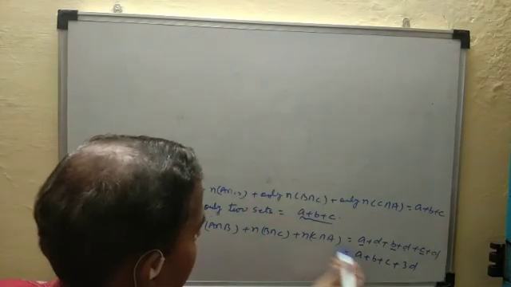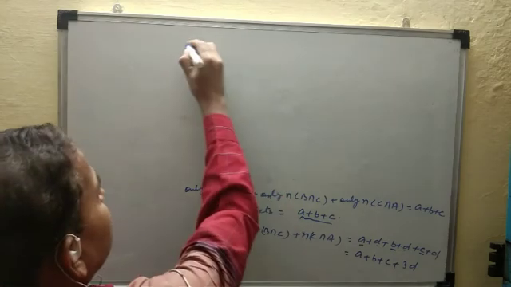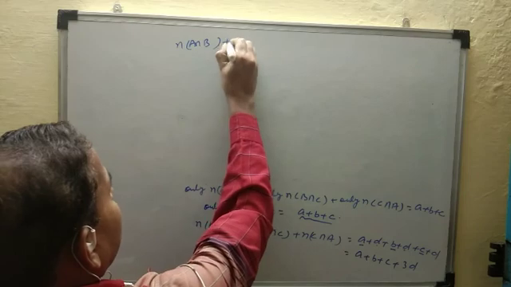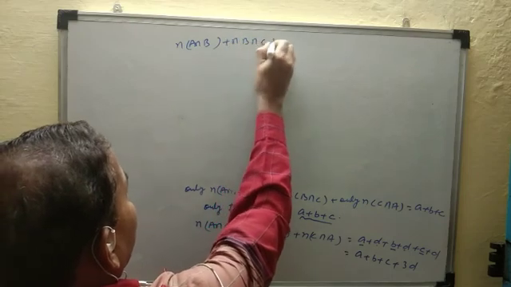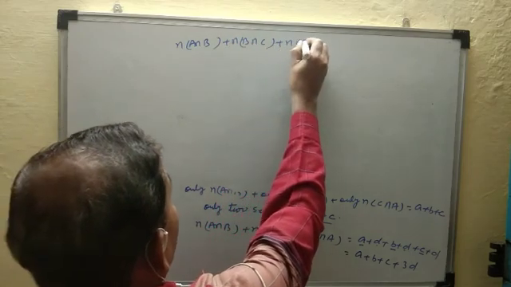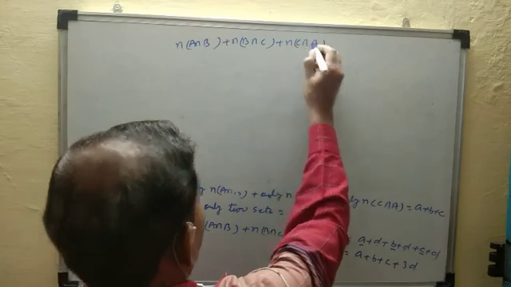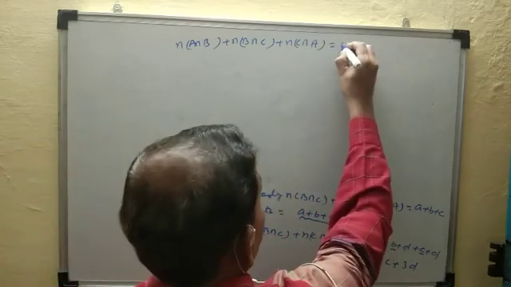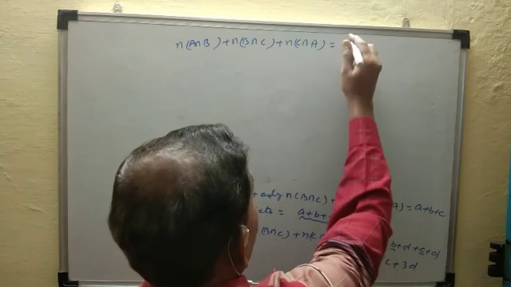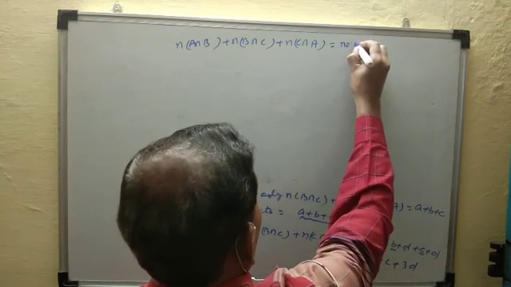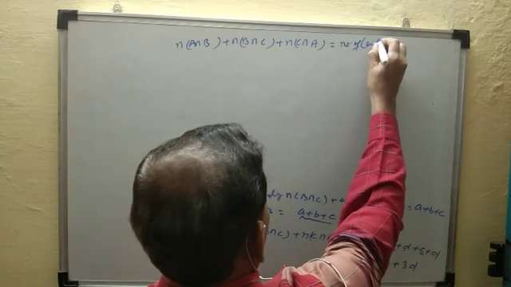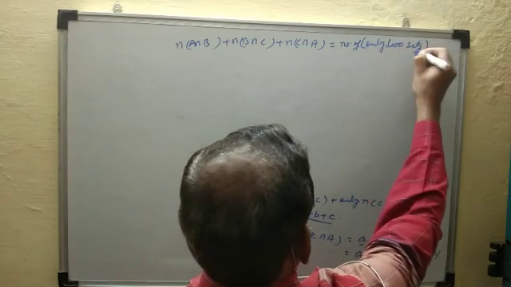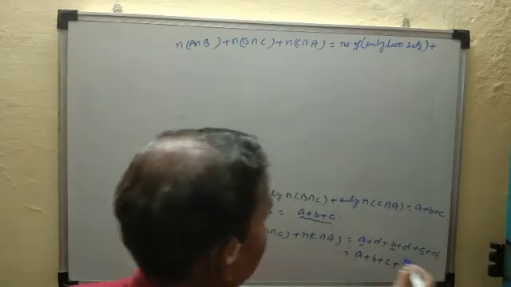A plus B plus C means only two sets, so therefore number of A intersection B plus number of B intersection C plus number of C intersection A is equal to A plus B plus C, means number of only two sets plus 3D.